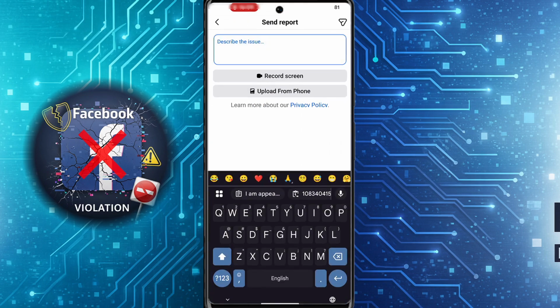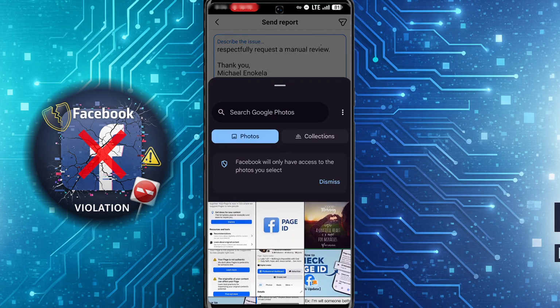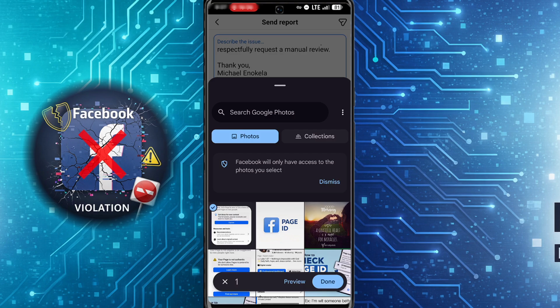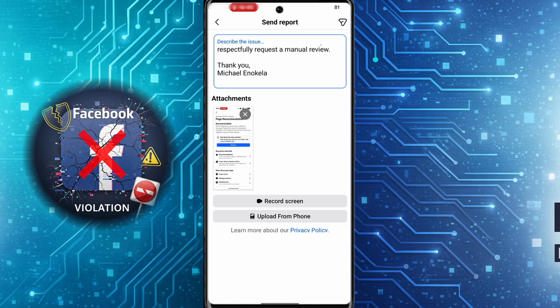In the describe issue section here, you want to paste what you just copied. And then you want to tap on upload from phone in this section here. Select the screenshot of your violation and then tap on done in this section. Now once you're done, you want to tap on send, and this will send it to the Facebook team. Now I'm not going to send because I don't have any violation and any reason to report any problem. But this is how you can appeal to Facebook.